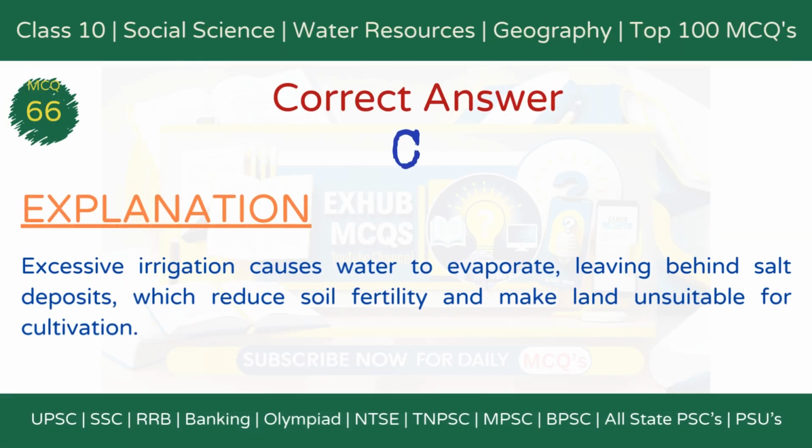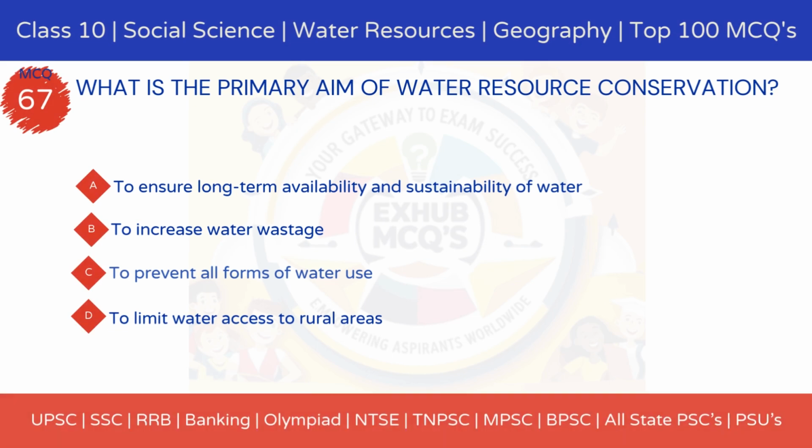The correct answer is option C. Water evaporates, leaving salt deposits in the soil. Explanation. Excessive irrigation causes water to evaporate, leaving behind salt deposits, which reduce soil fertility and make land unsuitable for cultivation.